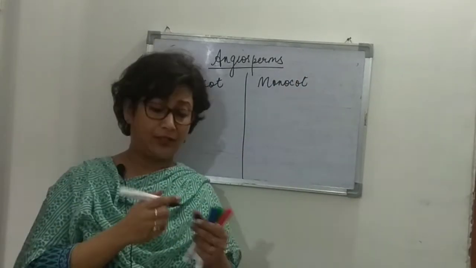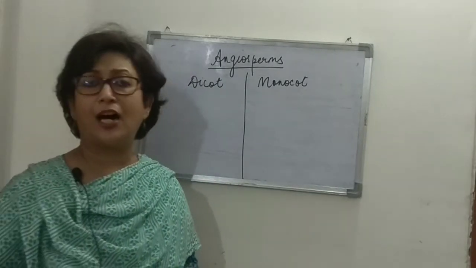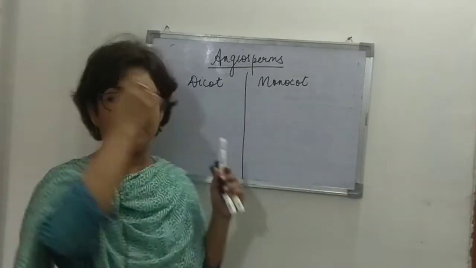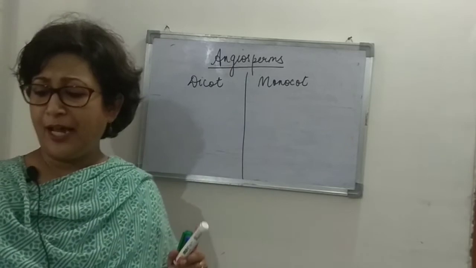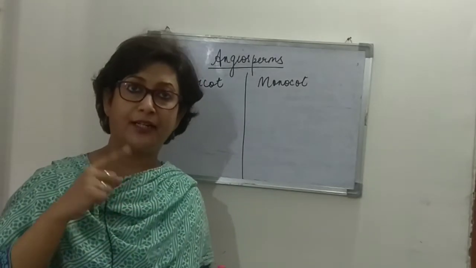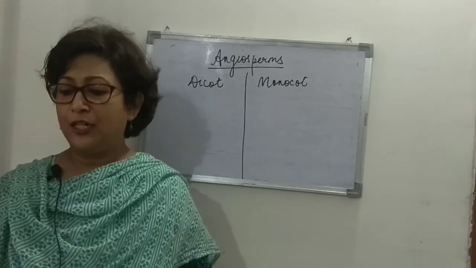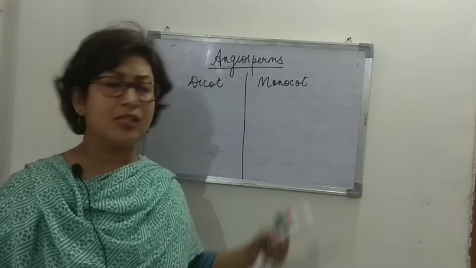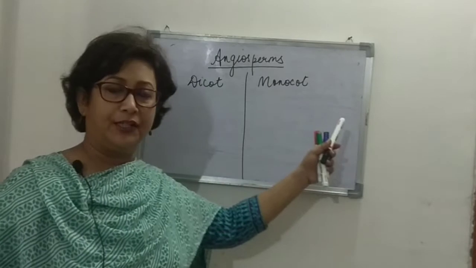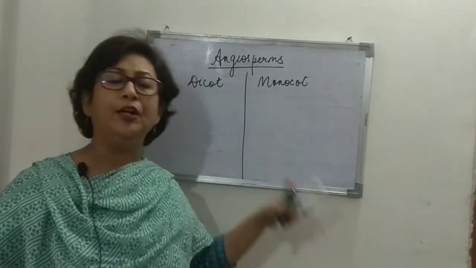You've already studied the dicot and the monocot plants. These plants are divided into these two categories based on their embryonic leaves, which are also known as cotyledons, right? Now let's break the word. Cotyledon is the embryonic leaf.